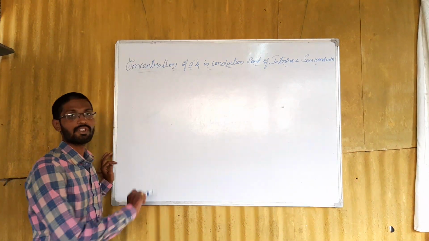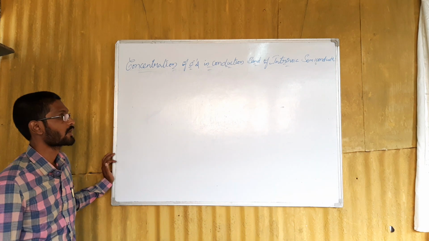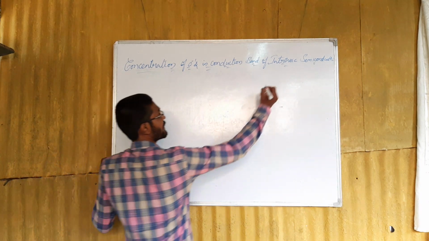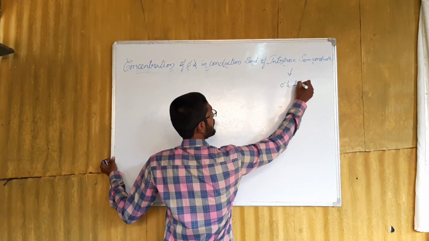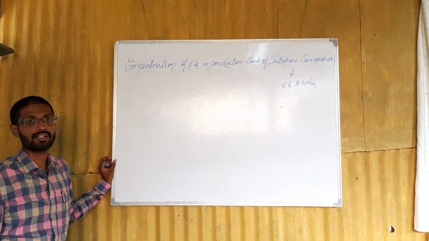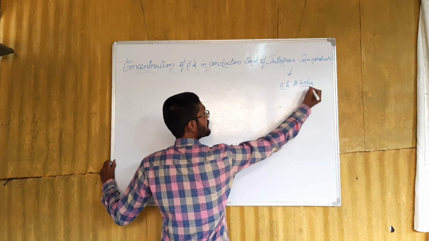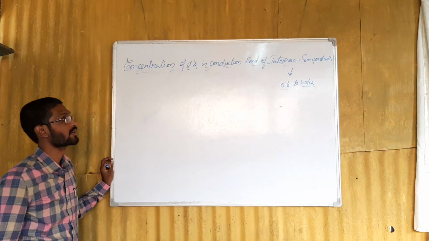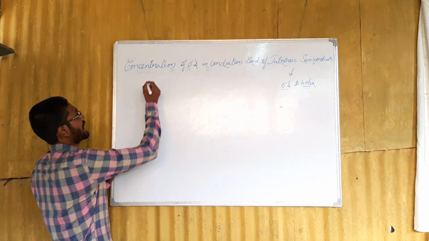So in the last session we discussed briefly intrinsic semiconductors. We already discussed that in intrinsic semiconductors the charge carriers are electrons and holes. So the conductivity in an intrinsic semiconductor is due to electrons in the conduction band and holes in the valence band. In this session we are going to derive an expression for